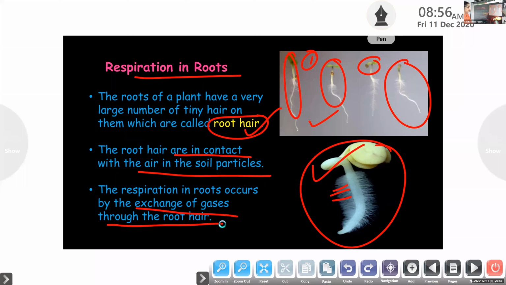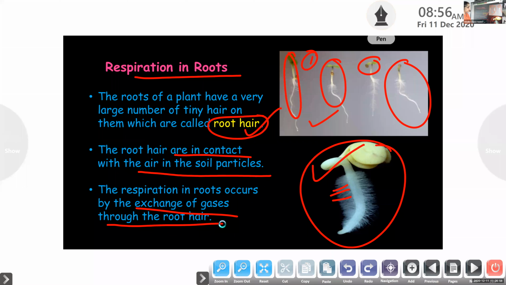Yes, Carlin? Yes, ma'am. So when the root hairs are in contact with the air in the soil particles, what will happen? They take in oxygen and they break down glucose and produce energy along with carbon dioxide. After that, they expel it through the root hair.